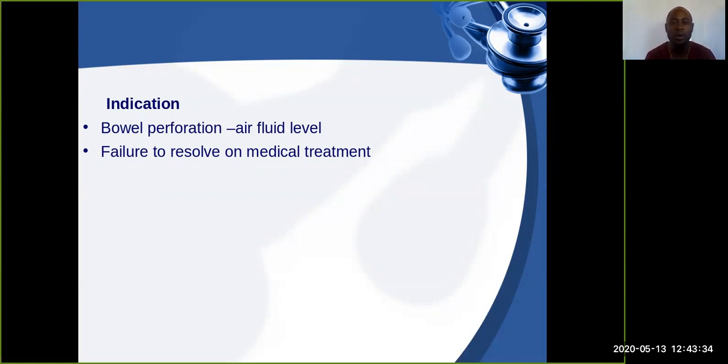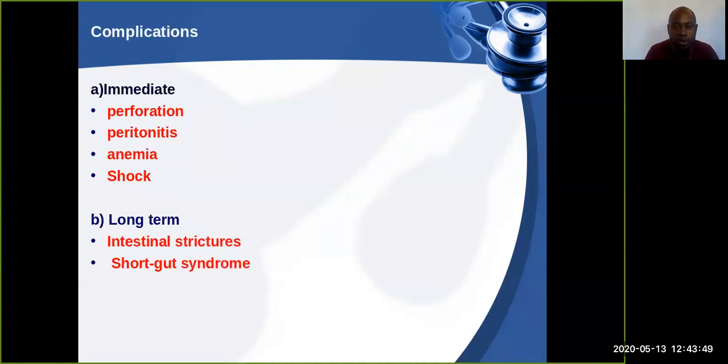Another indication for surgical intervention is when we try the medical management but there is failure to resolve.